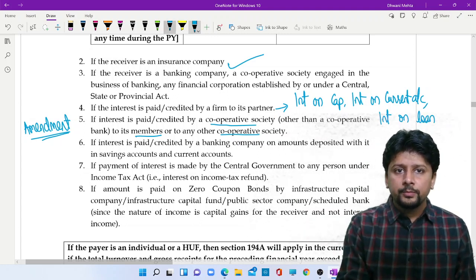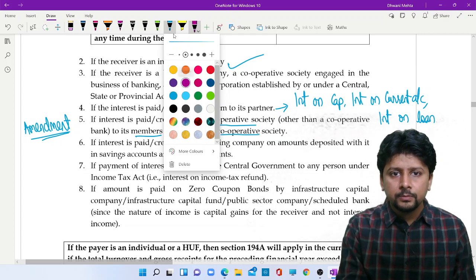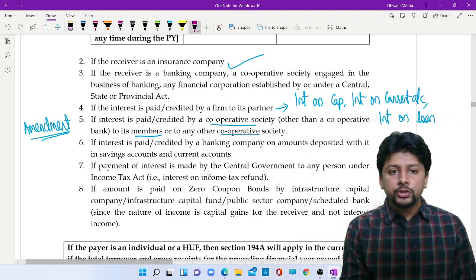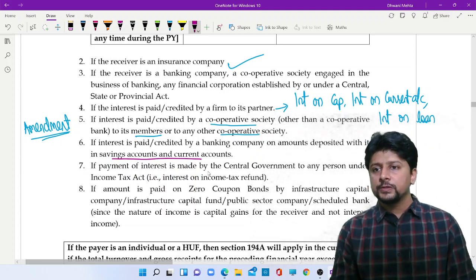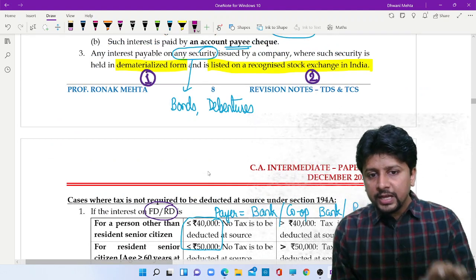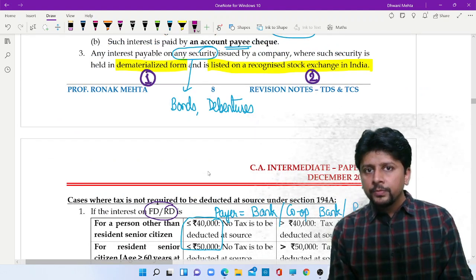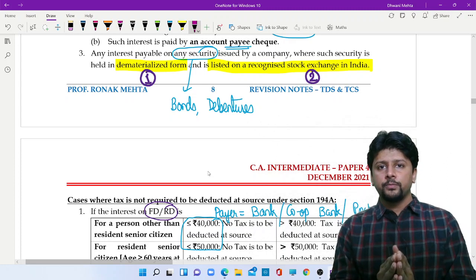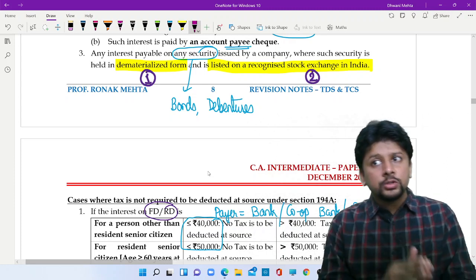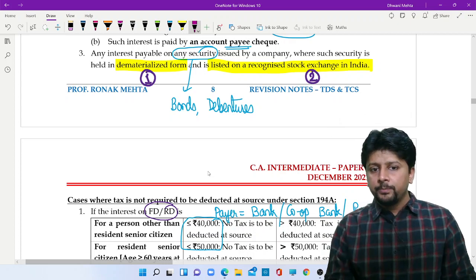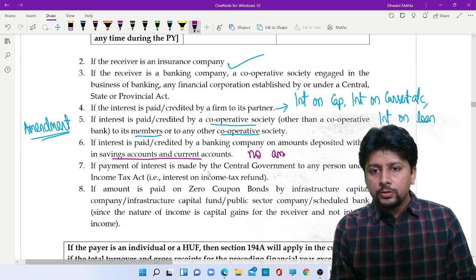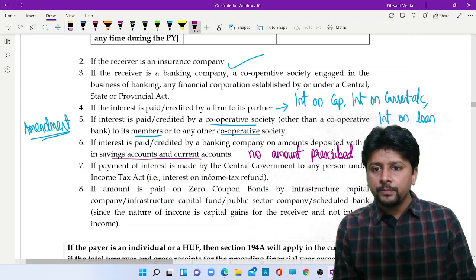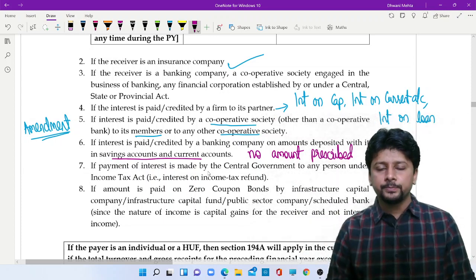In case of senior citizens, in case of savings account and current accounts, any interest paid, no need to deduct tax. Observe one thing, for FD and RD interest, there is a threshold of 40,000, 50,000. Only if the interest goes above 40 or 50,000, TDS applies. But in case of savings account and current account, there is no amount limit prescribed. So whatever be the interest in savings or current account, no TDS.